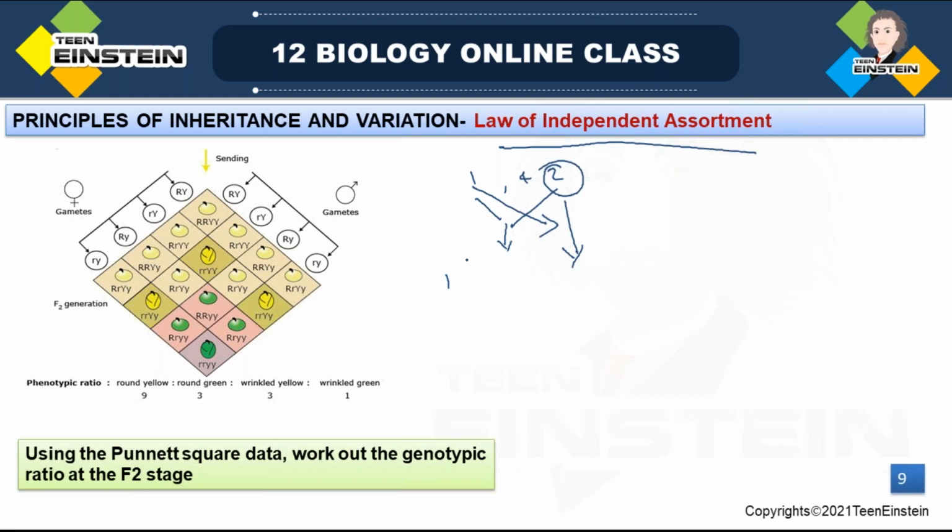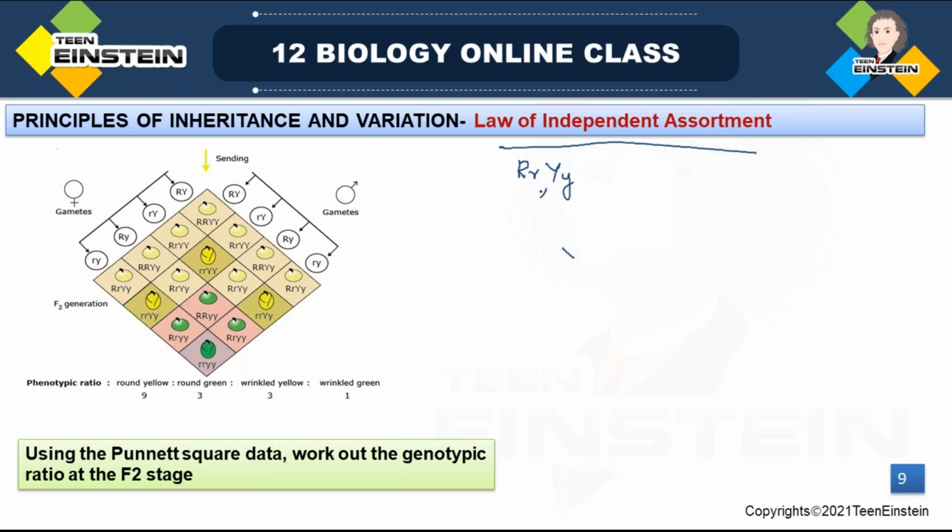Okay. With the help of this Punnett square which is given, we will see the segregation of these characters. If the F1 plant is a dihybrid, how will it be? Dihybrid means two characters. As we have already said, in F1 it is capital R, small r, capital Y, small y. This is a hybrid condition, right? It is not homozygous, it is in a heterozygous condition.